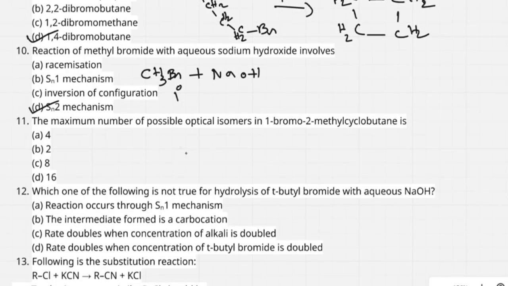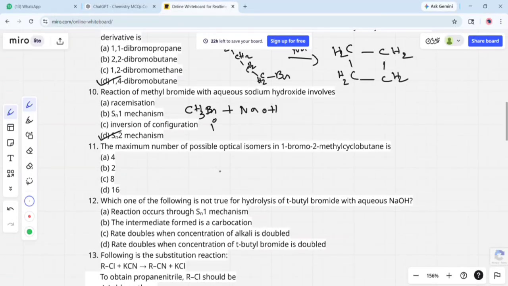Next, question number 11. Maximum number of possible optical isomers in 1-bromo-2-methylcyclobutane. In this case, first you have to write the structure of 1-bromo-2-methylcyclobutane.